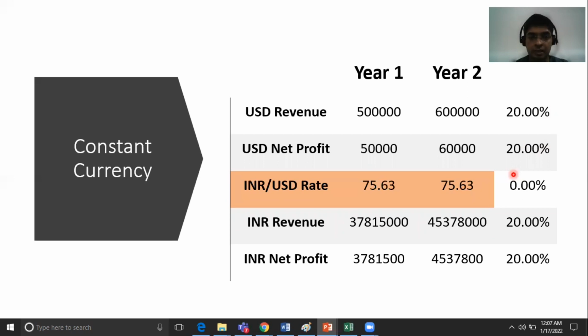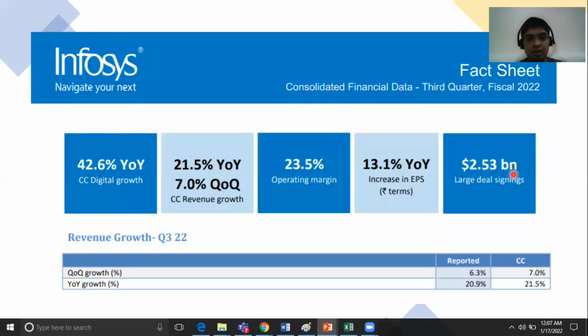Now, with this, I'll take your attention back to the fact sheet of Infosys. I would like to draw your attention again to the first number, which is 42.6% year over year CC digital growth. Now, CC we understood. What is digital growth? This is a very, very interesting and debatable topic, and I'll tell you why.